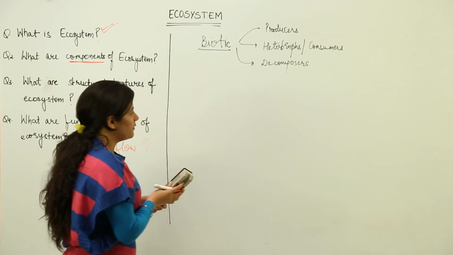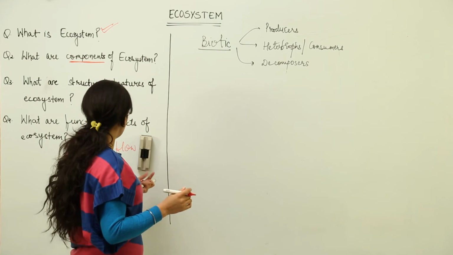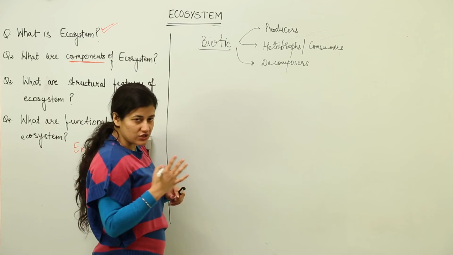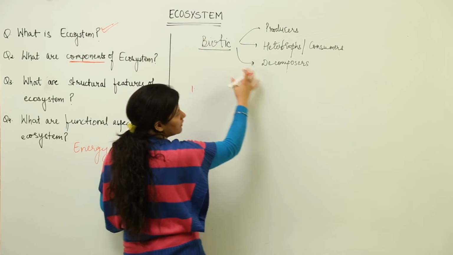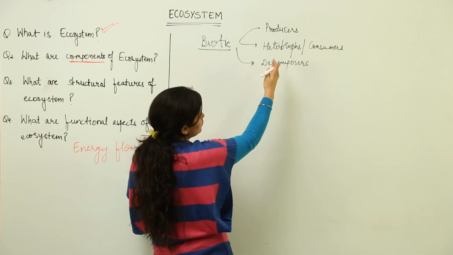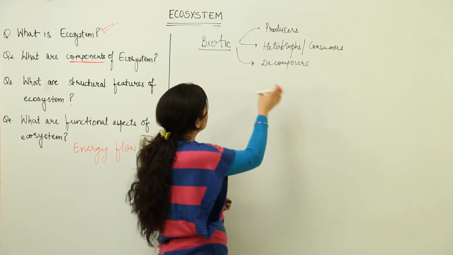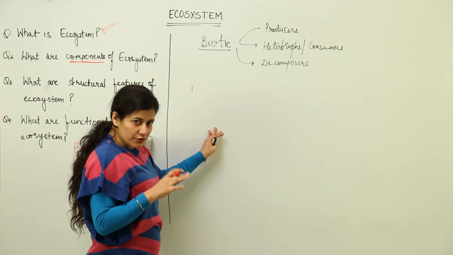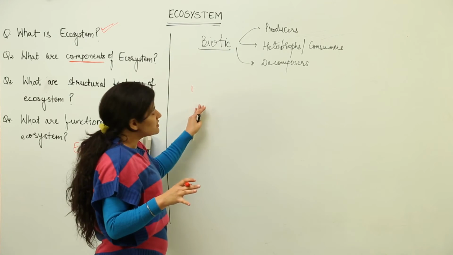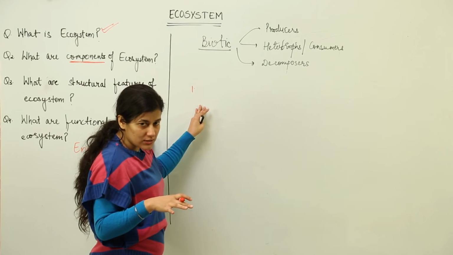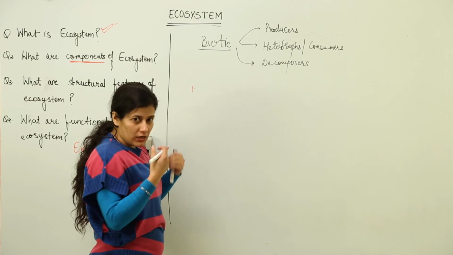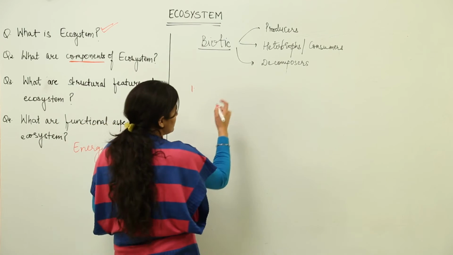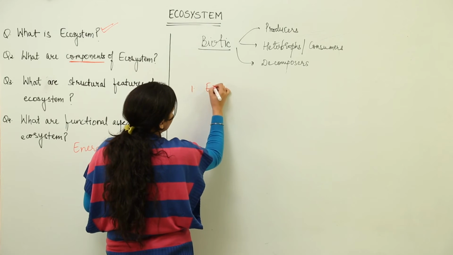Now we come to the point that when we have to understand what an ecosystem is, we need to know the functional aspects. Then we can understand its working in a better way. So what are the functional aspects? First, as I said, there are four components basically: producers, heterotrophs, decomposers, and of course the nutrients, which would comprise the abiotic components. Now how these are interacting, there would be few functions, few mechanisms or processes which must be going on in the ecosystem. When we study those processes, those would become the functional aspects of ecosystem. The first one we did discuss was energy flow.